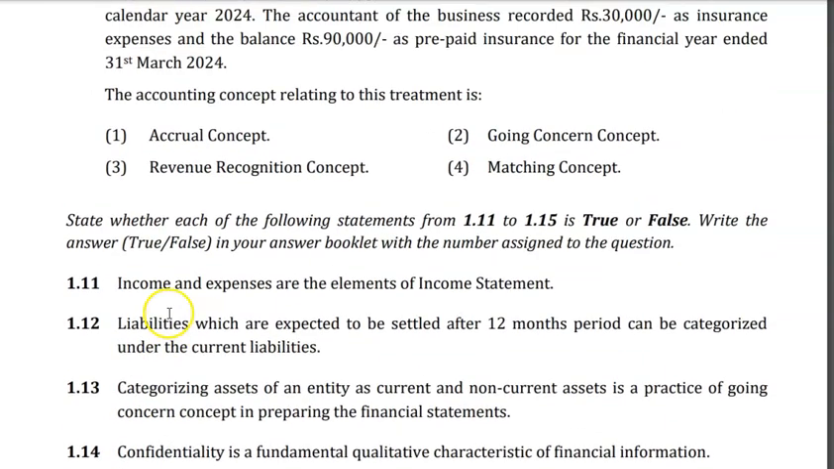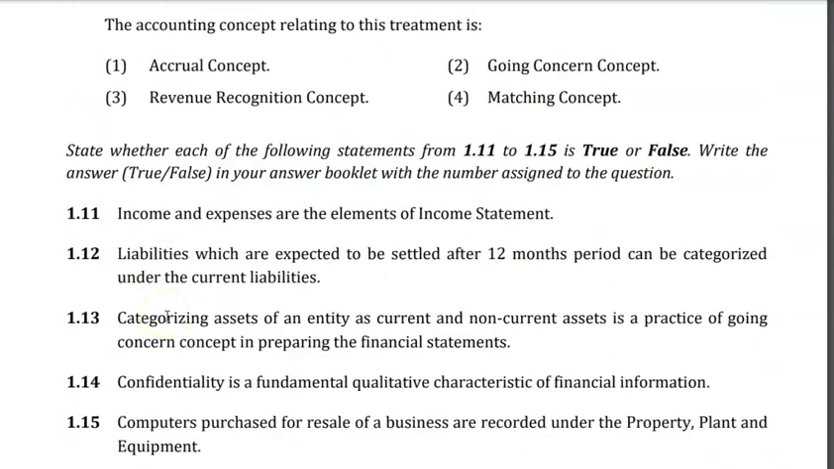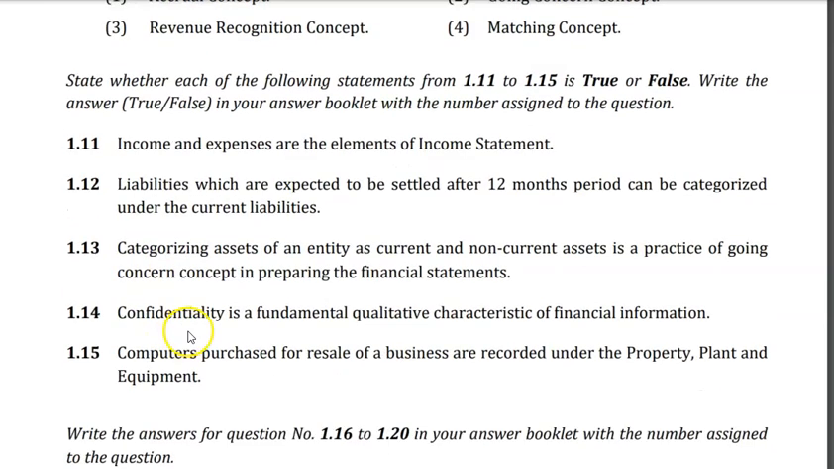Right, the next question says, state whether each of the following statements from 1.11 to 1.15 is true or false. You have to say whether it's true or false. First question is, income and expenses are the elements of the income statement. True, no? In the income statement, or profit or loss statement, we are mentioning the income, expenses and profit. So that's the true answer.